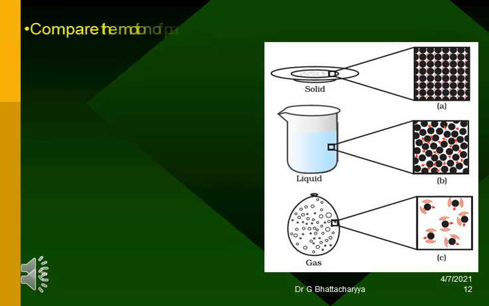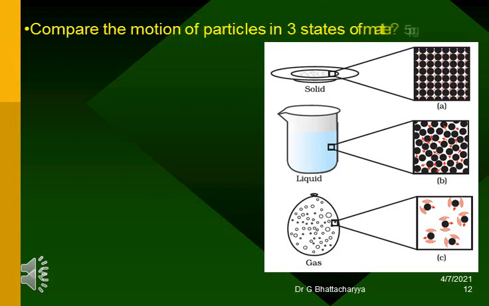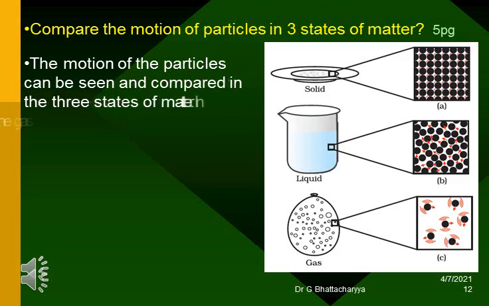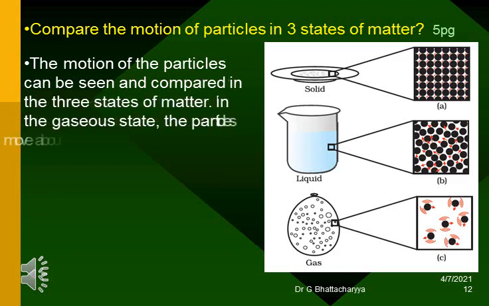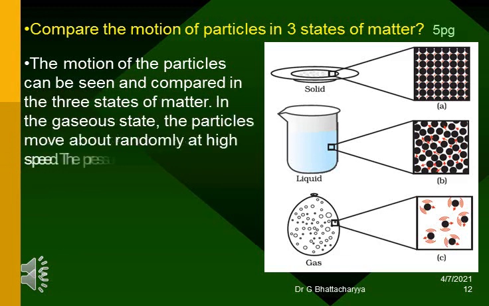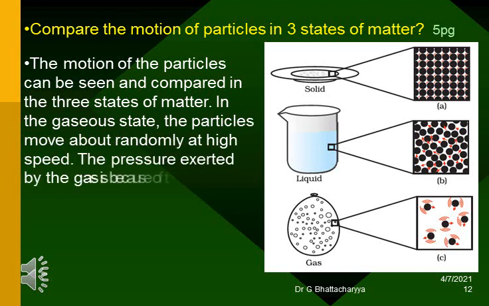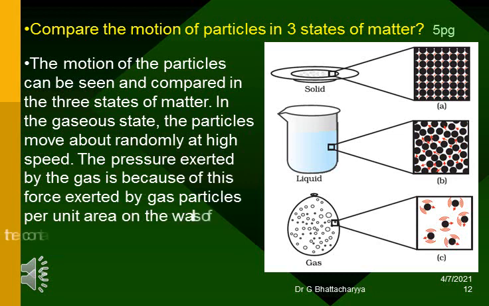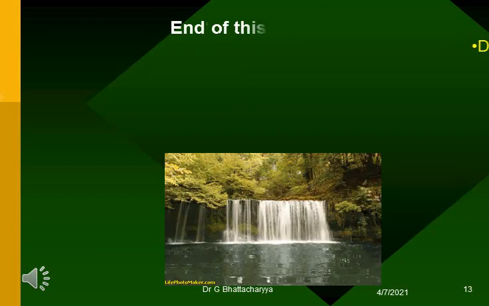Compare the motion of particles in three states of matter. The motion of the particles can be seen and compared in the three states of matter. In the gaseous state, the particles move about randomly at high speed. The pressure exerted by the gas is because of the force exerted by gas particles per unit area on the walls of the container. End of this part.